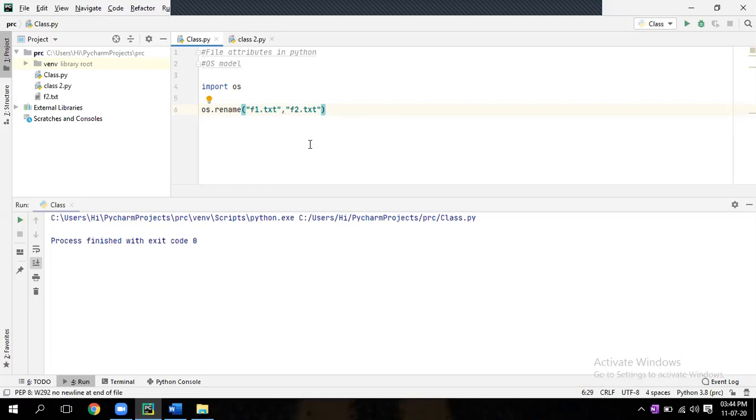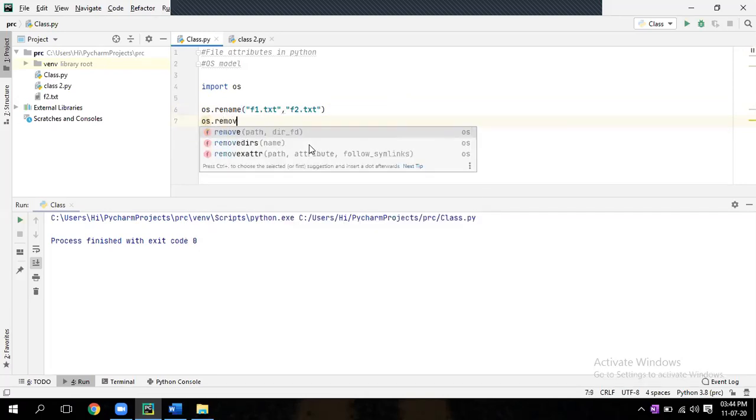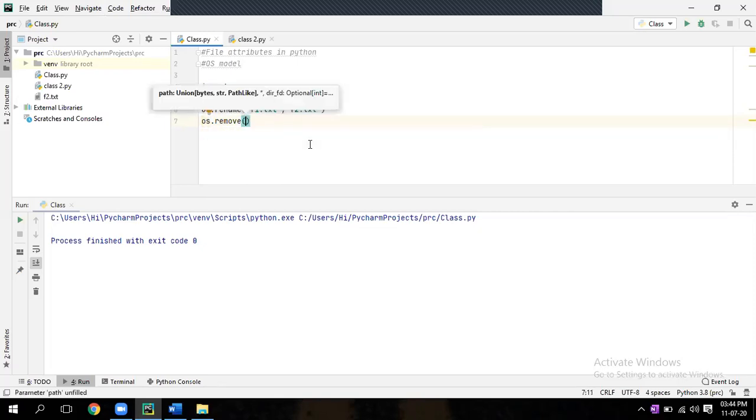Now os dot remove. Enter. os dot remove, within bracket file name, within quote f2.txt. Run it.